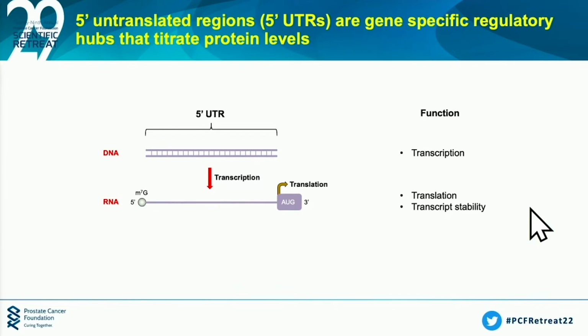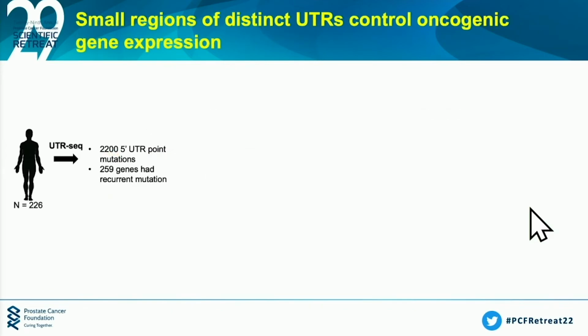Now, we wanted to ask the very simple question: how important are 5' UTRs in prostate cancer etiology and progression? And we decided to answer this question going into prostate cancer genomics. In particular, we conducted UTR sequencing across hundreds of patient specimens. And what we found, not surprisingly, were thousands of point mutations within the 5' UTR. In fact, hundreds of genes had multiple mutations in the 5' UTR.